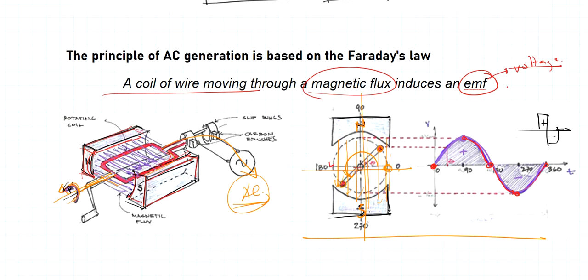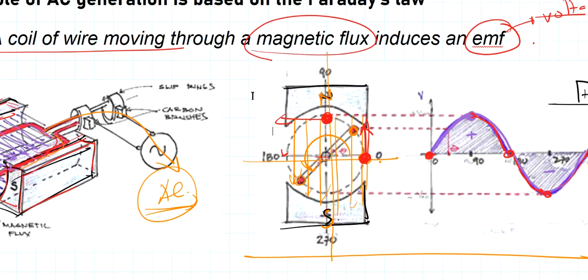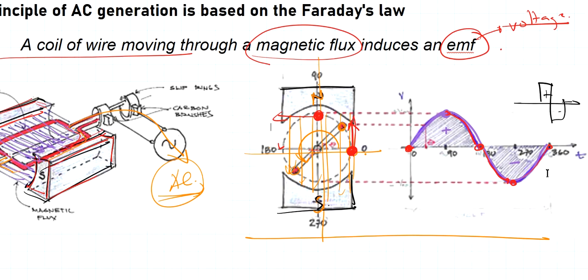So the cutting of the coil, if the coil is in this position, it's actually parallel. This action is parallel to the lines of magnetic flux. But if it's right here at 90 degrees and 270 degrees, the cutting action, you can see, is perpendicular to the magnetic flux. So that is why there is a waveform such as this.